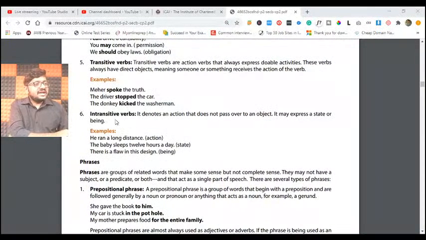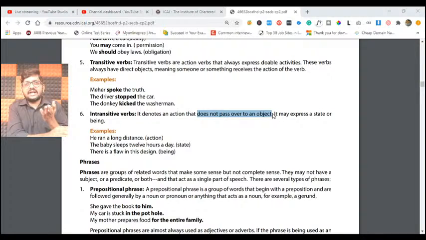And finally we have intransitive verbs. Intransitive verbs means what? It denotes an action that does not pass over to an object. So it does not pass on to an object, my dear friends. Already in our discussion we have discussed subject, direct object, indirect object and all. In case any verb does not pass through an object, means what?